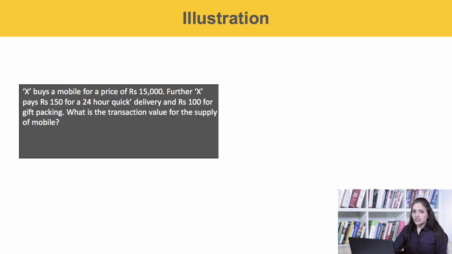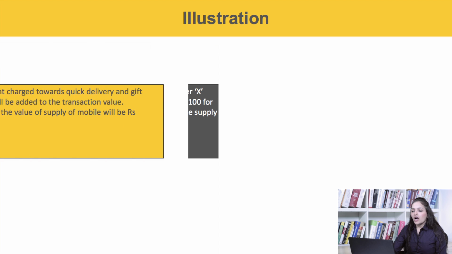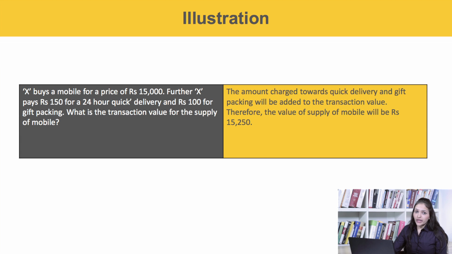So what is the transaction value for the supply of mobile? The amount charged towards quick delivery and gift packing will be added to the transaction value. Therefore, the value of the supply of mobile will be rupees 15,250.